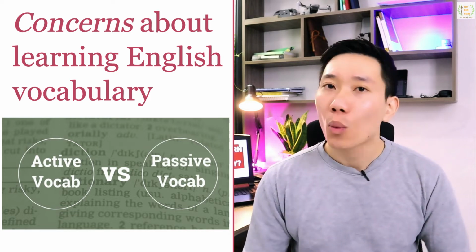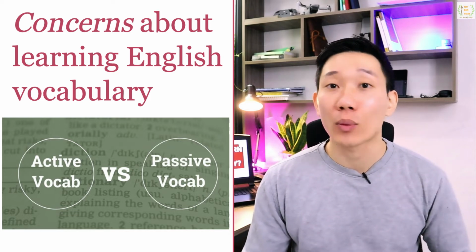So first off, we have to define what is active and what is passive. Active means that you know it and you are able to use it when communicating with people. In split seconds, are you going to be able to use it, or does it take you a while to actually remember or recall the word? While passive vocabulary is also something that you already learned, but you couldn't pull it out in the middle of a conversation, or in short, you can't use it whenever you need to use it.